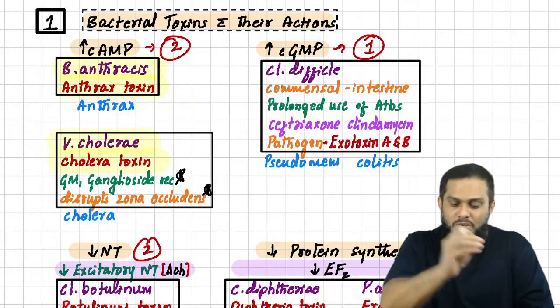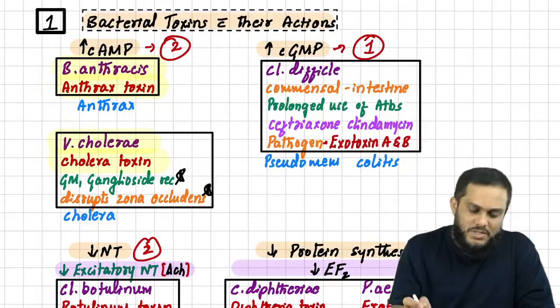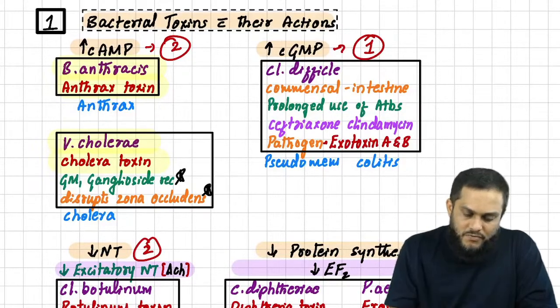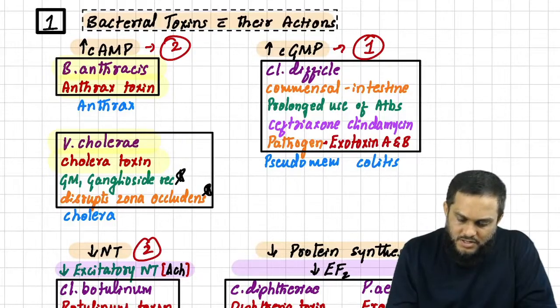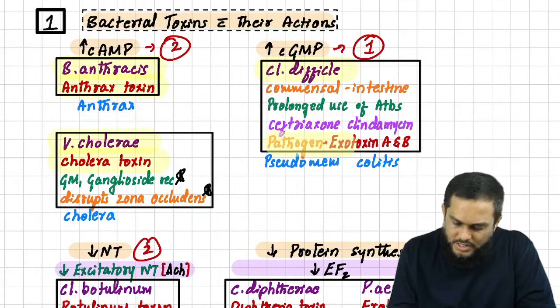So done with cyclic AMP, coming to cyclic GMP. Clostridium difficile exotoxin A and exotoxin B.